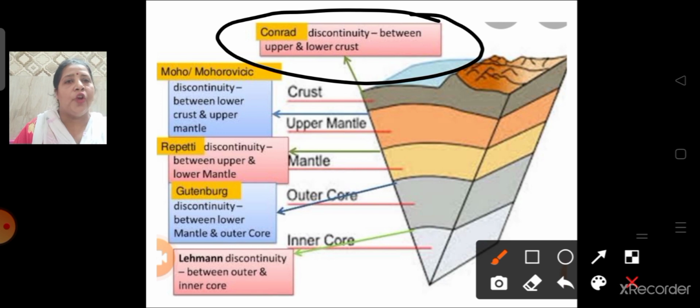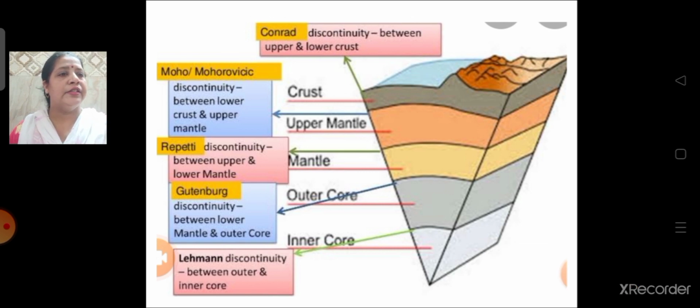Okay children, I hope you all have understood till here. So what have we learned? We have learned about the crust, that is the continental crust and the oceanic crust. We have also learned about the discontinuity theory by various scientists.